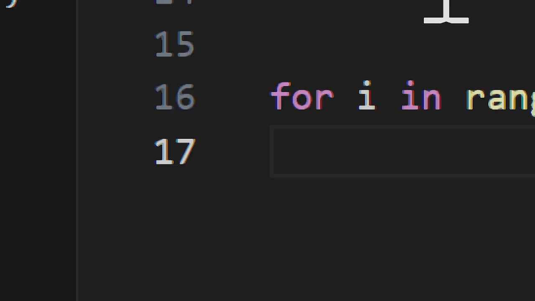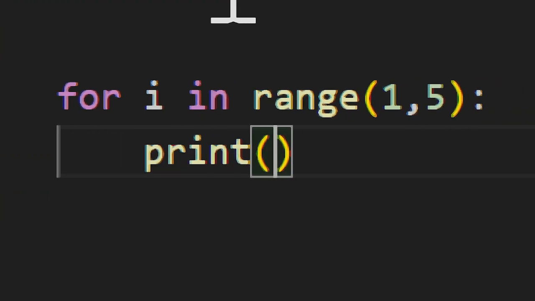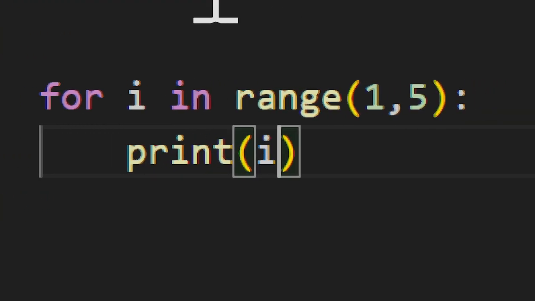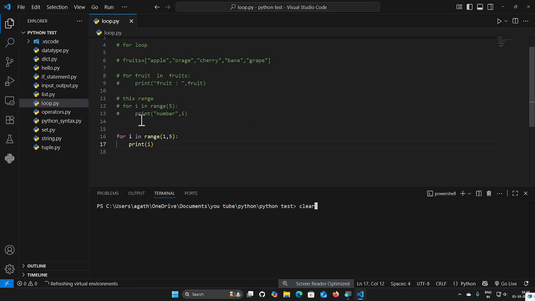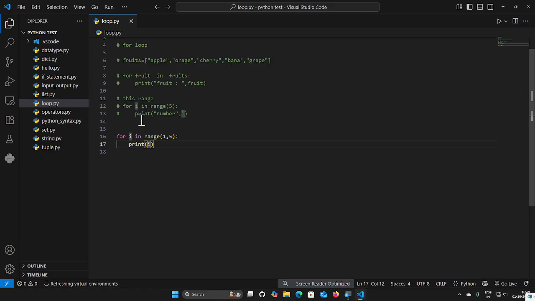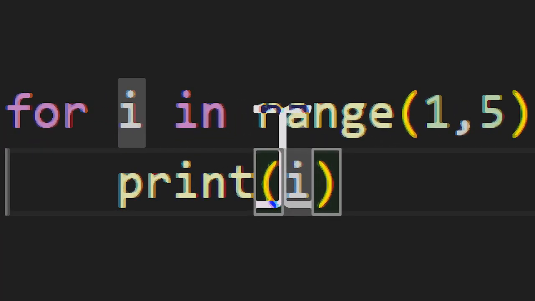I run the code: clear the terminal and run it, and it prints 1 2 3 4. So the main loop runs four times, because 1 2 3 4 is printed.